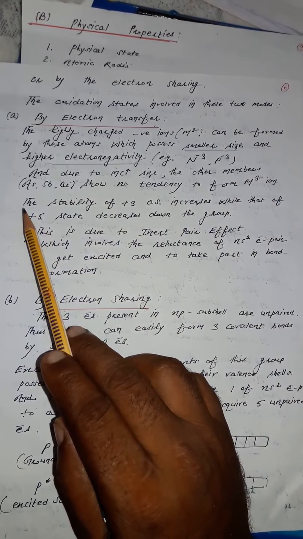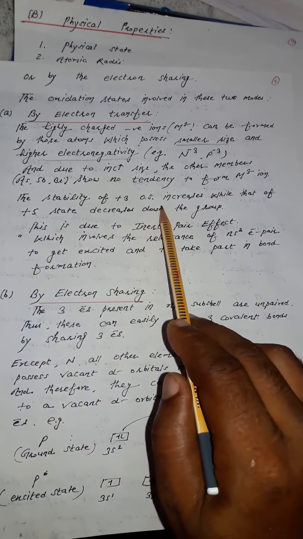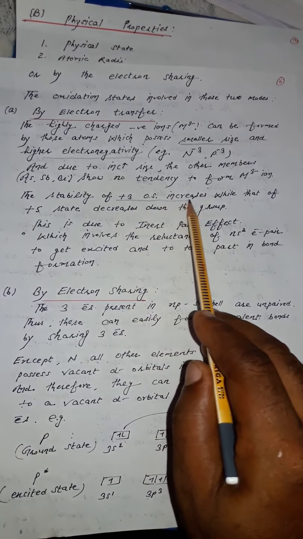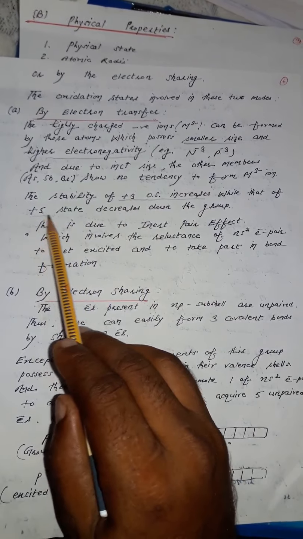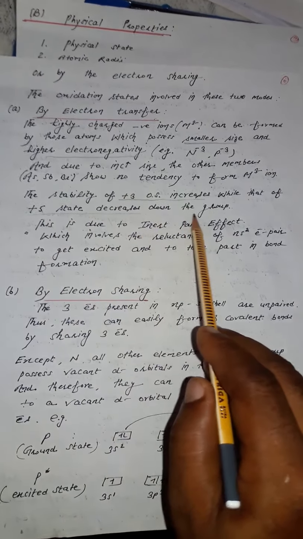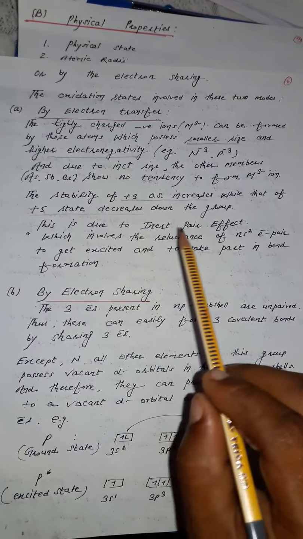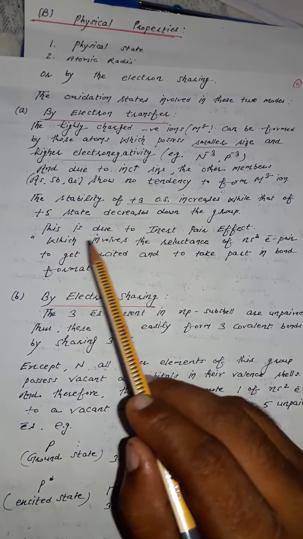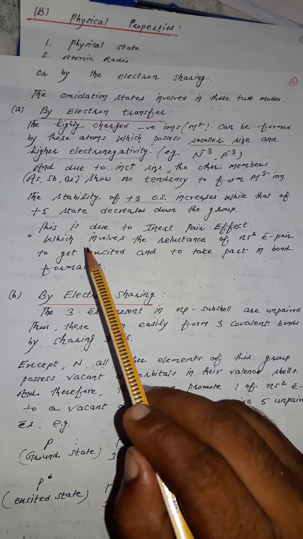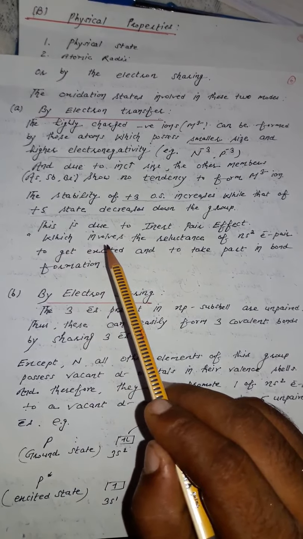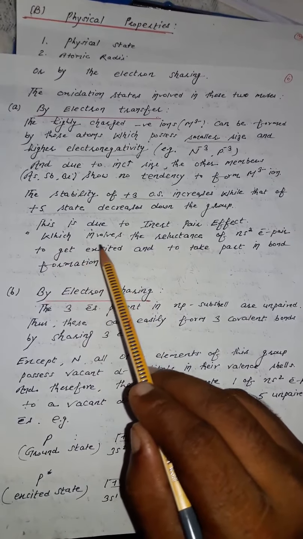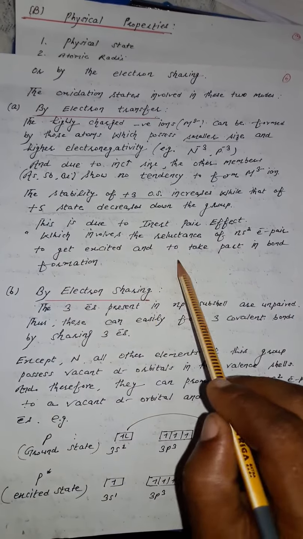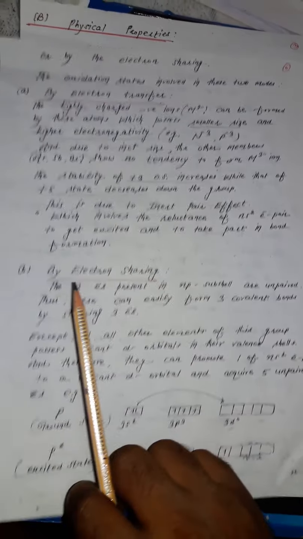On the other hand, the stability of the plus 3 oxidation state increases and the plus 5 oxidation state decreases down the group. This is due to the inert pair effect. As we move from top to bottom, the inert pair effect increases and the covalency decreases, which involves the reluctance of the ns2 electron pair to get excited and to take part in bond formation.